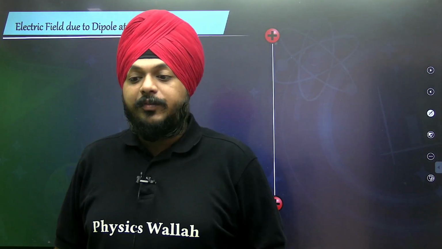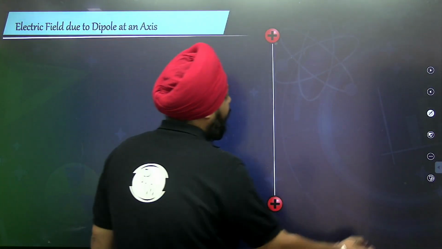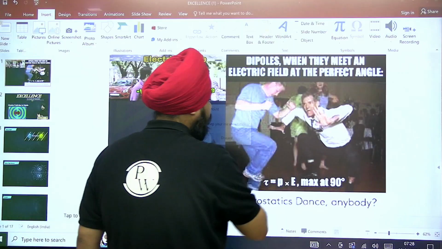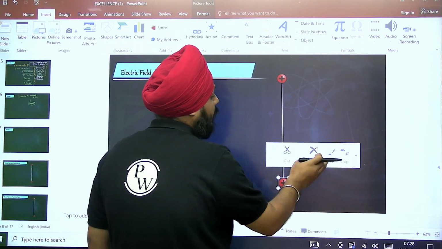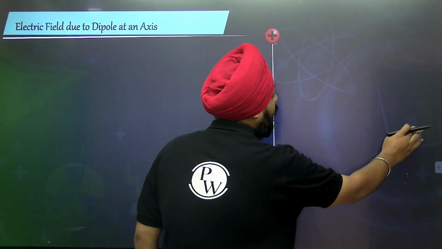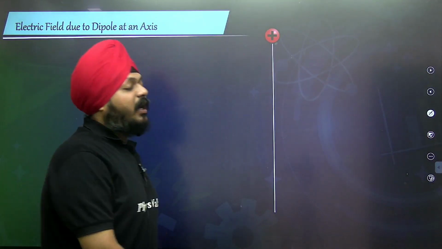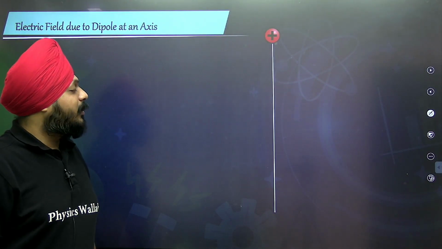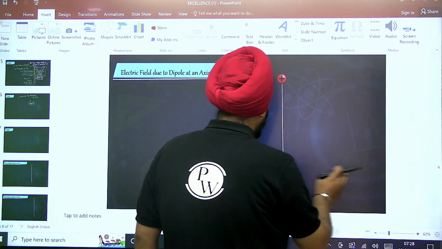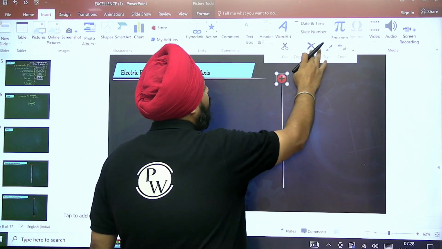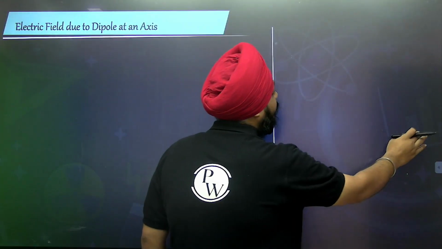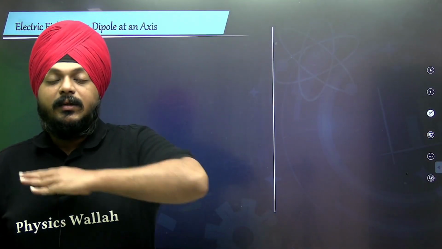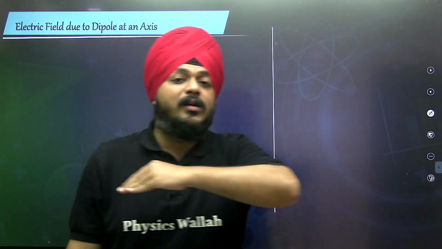Electric field is because of the dipole, right? Now the electric field due to the dipole on the axial point. If the dipole is present in three-dimensional space, I'm talking about the line joining the two monopoles.